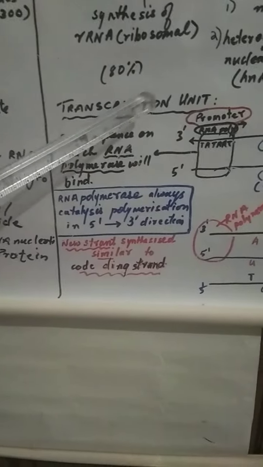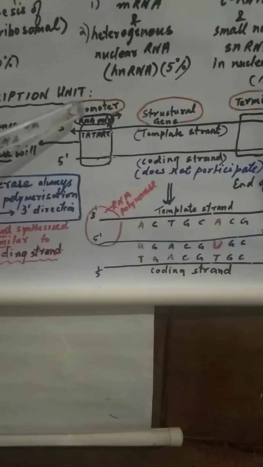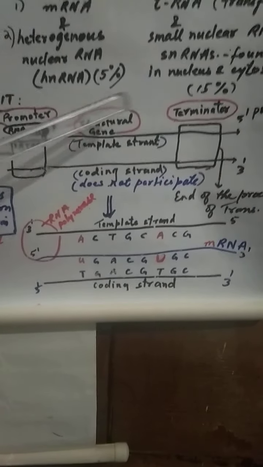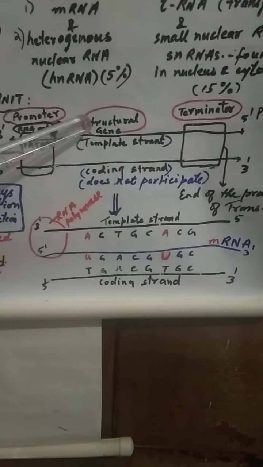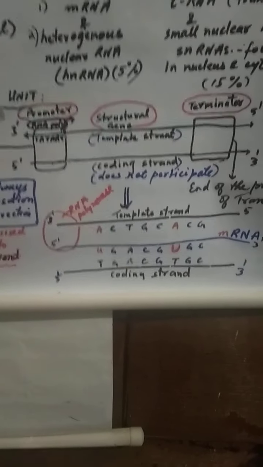What is the transcription unit? This is a very important question. This is asked in exam. The transcription unit is made up of 3 regions. Number 1, promoter. Number 2, terminator. And third, structural gene. What is promoter?